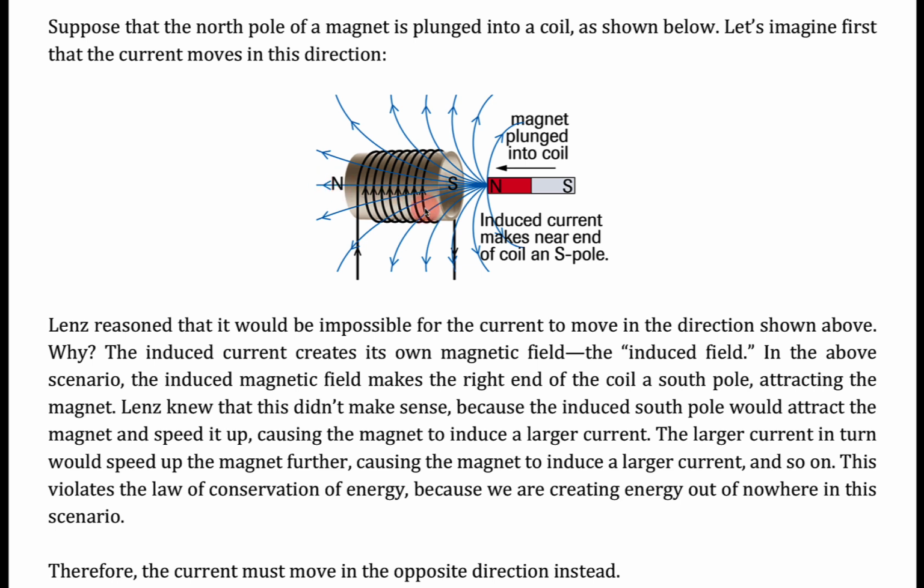So you can use our right-hand rule to determine that the magnetic field from the induced current points to the left. And so that would mean then that the left end of the coil would be a north pole and the right end of the coil would be a south pole.